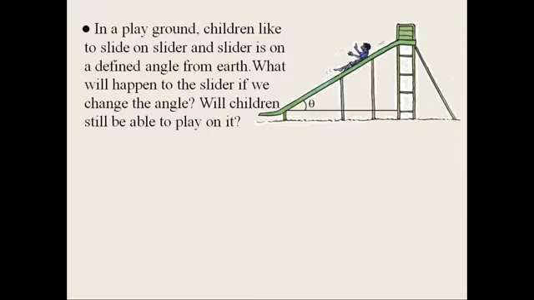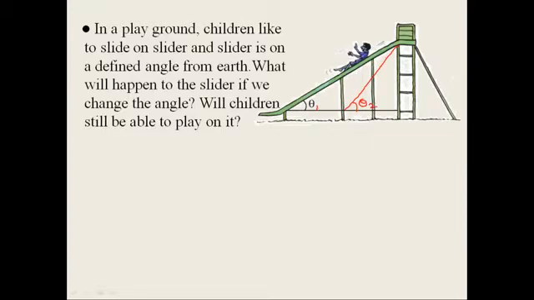We are taking this angle as θ1. Now I am going to draw the slider like this. Now what happened here? The angle will increase. Now it is possible for children to slide on the slider with angle θ2.